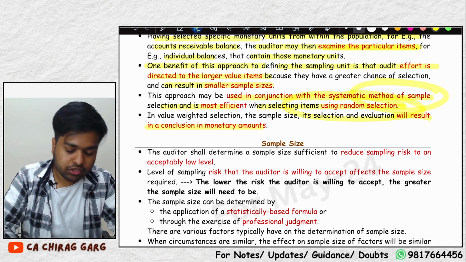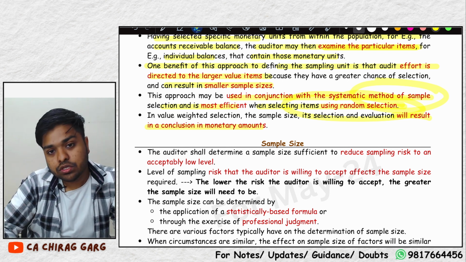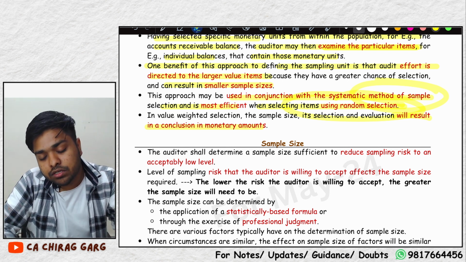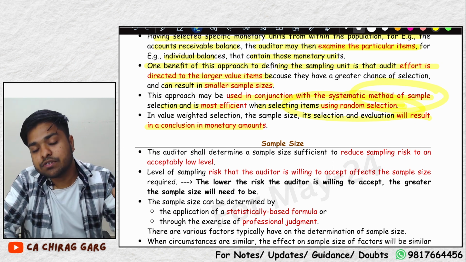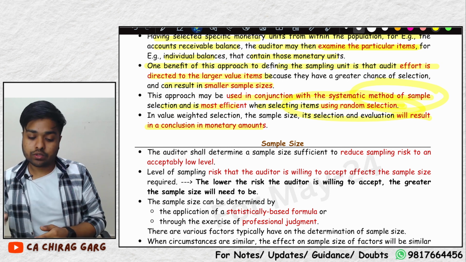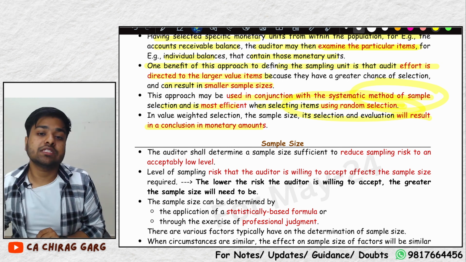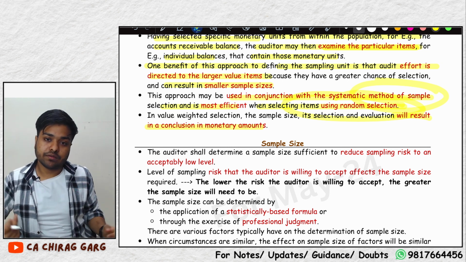This will result in a conclusion in monetary amounts. Suppose you find three invoices which are misstated. So you will get to know that this much amount is misstated in your P&L, in your sales book.